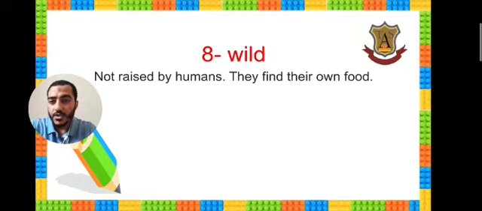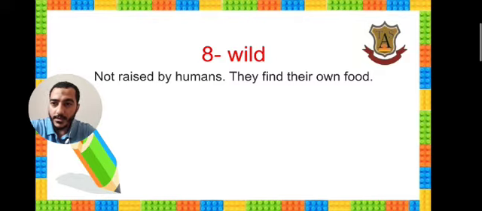So the cat is a pet, P-E-T, pet, not wild. Wild is like lions. Next you will see that gazelles are wild. They can find their own food, and of course lions and crocodiles, etc. So we have two kinds of animals, wild and pets.